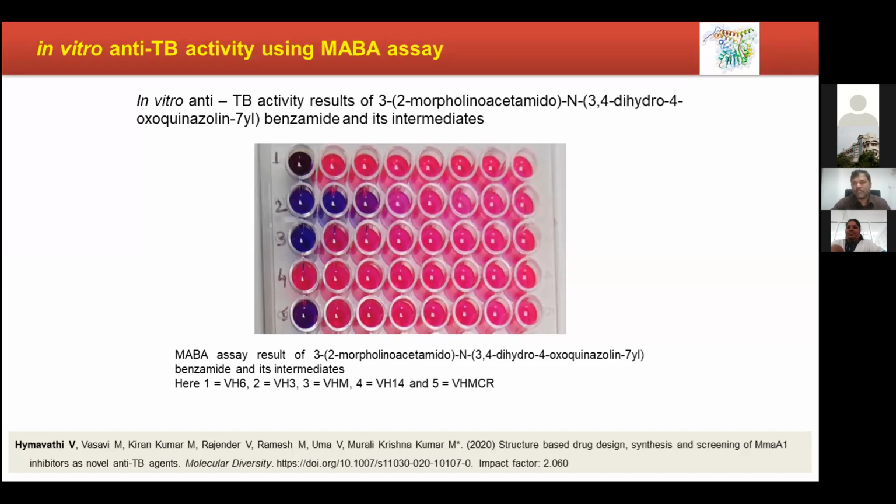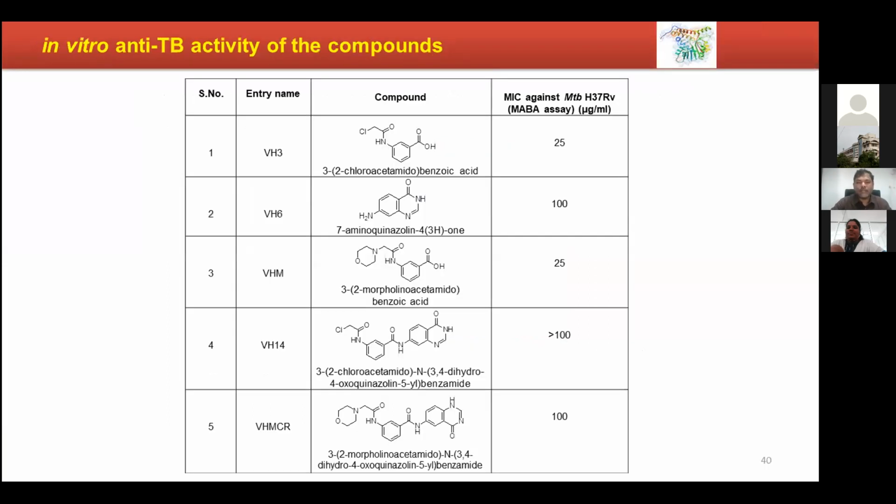Ligand efficiency is the parameter we are calculating here. Then we observed the activity profile for the starting materials also. This starting material is found to have 25 microgram per ml, meaning 4 times more potent than the actual target molecule. So we thought, why don't we go for this small molecule and go ahead with the activity?